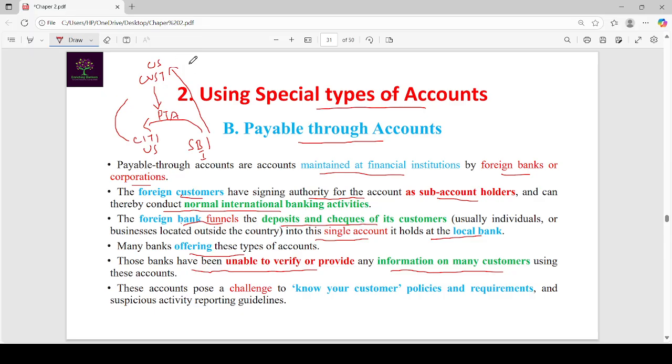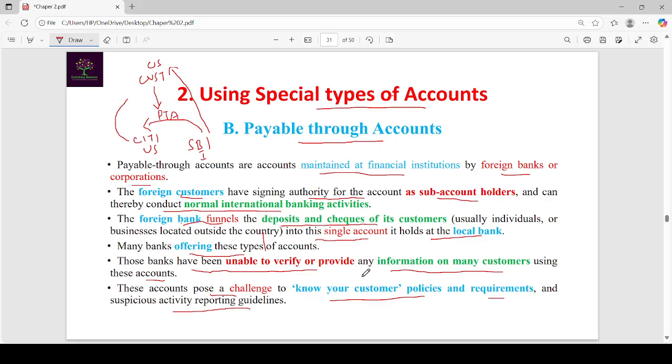So these two banks are unable to verify or provide information on many customers using these accounts. This poses a challenge to KYC policies and requirements and suspicious activity reporting guidelines. So this is the problem.